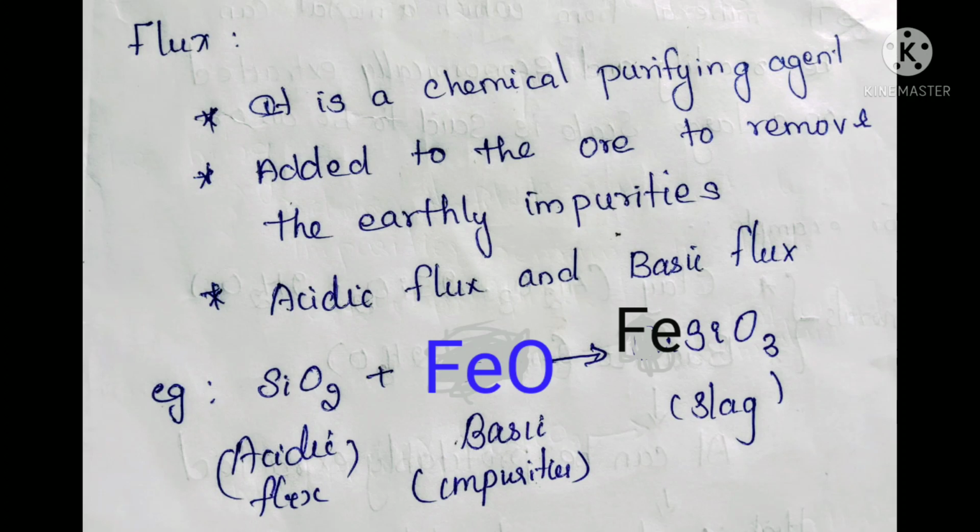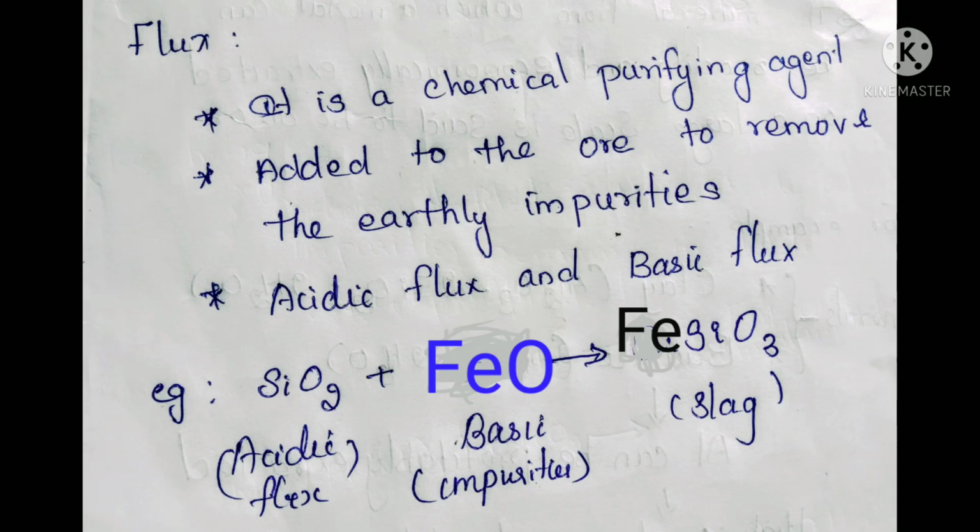In the following intermediate steps, many impurities will be formed. For example, silica, if it is attached, is removed in the form of silicon dioxide. Iron silicate. With our bauxite, if a little amount of iron is there, we consider that iron as impurity. So we will add silicon dioxide and it is removed as iron silicate. Like that we will remove all the attached particles from our ore except aluminium.